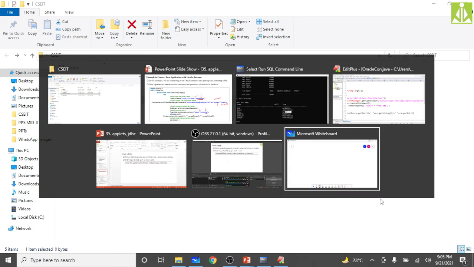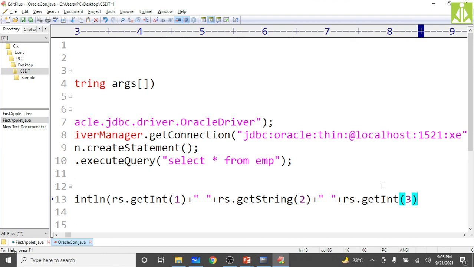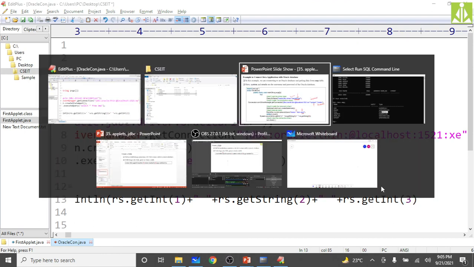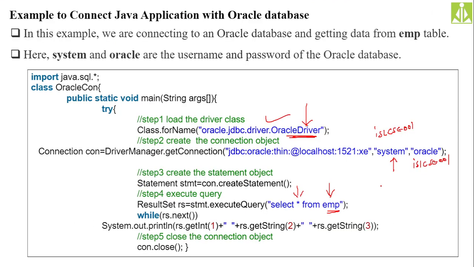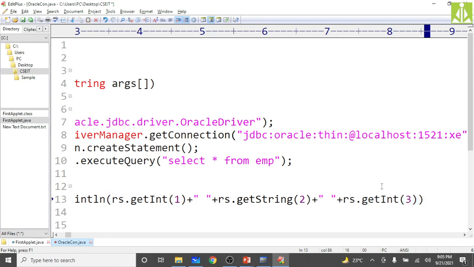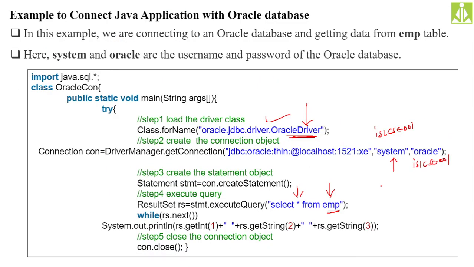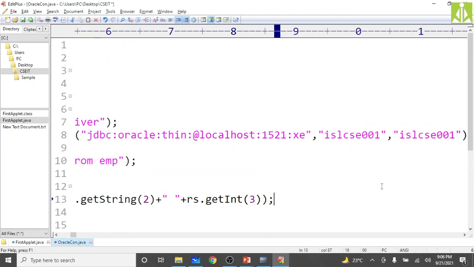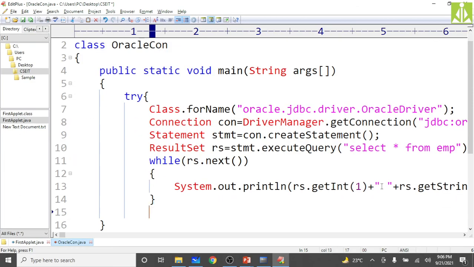Come back to your EditPlus. Where is EditPlus? Okay, here it is. So come back to your EditPlus. After closing the result set and statement, simply come out of this and close the connection. con.close(). That's it.